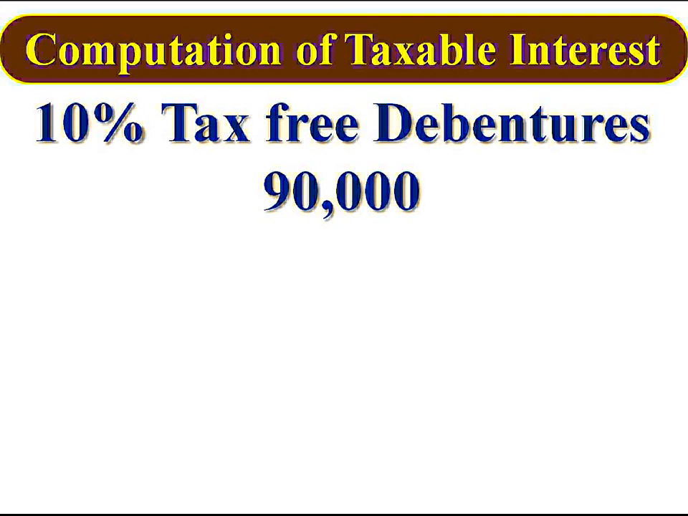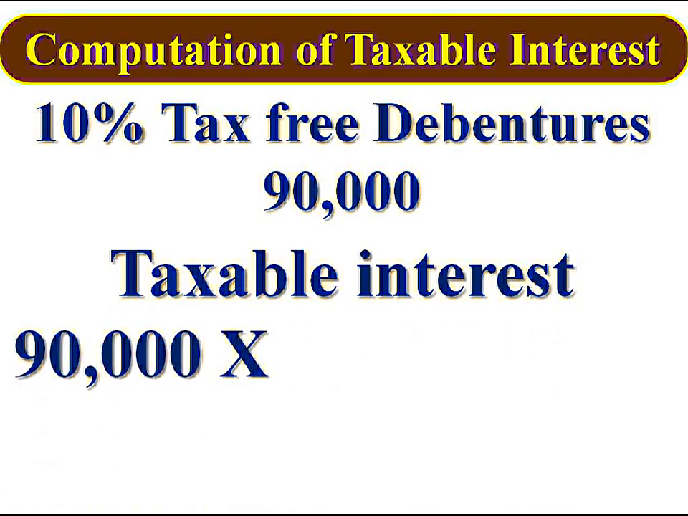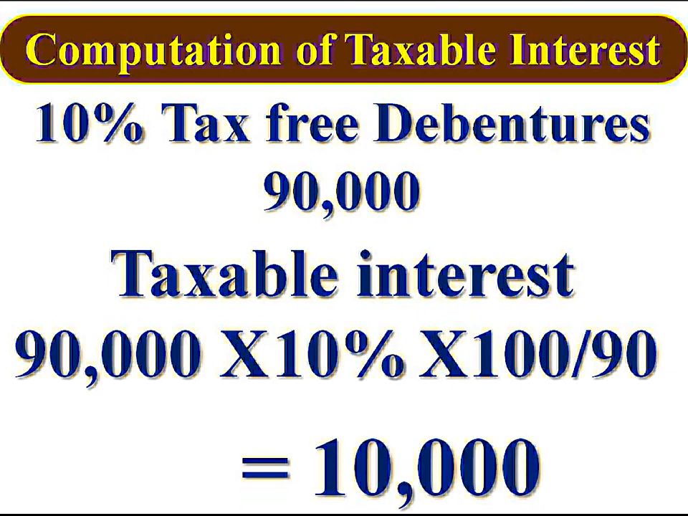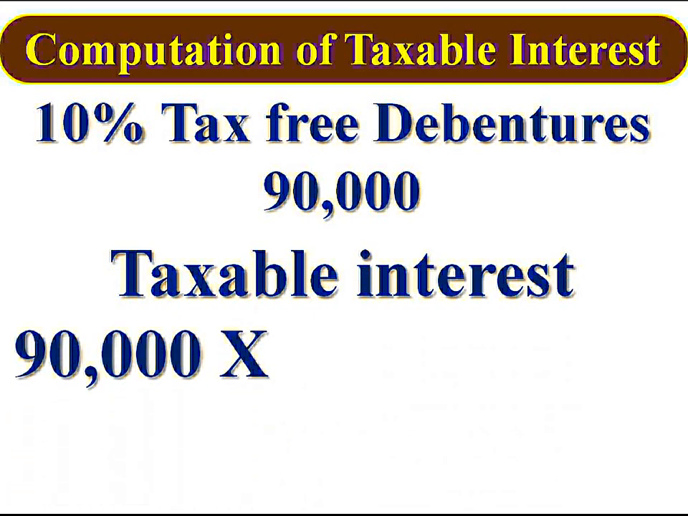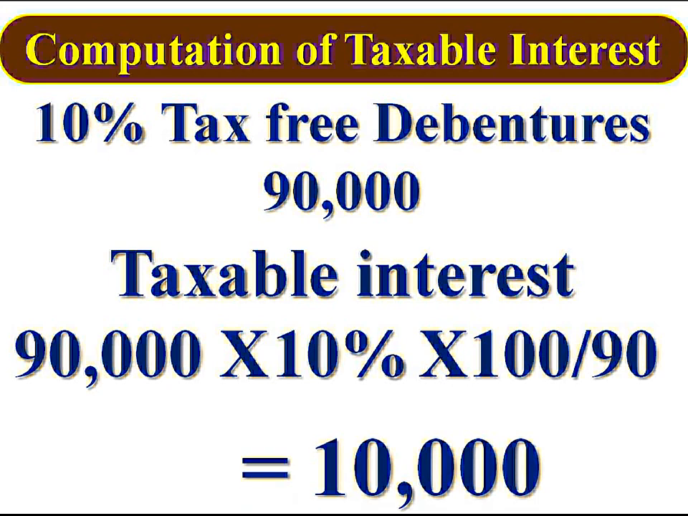We are given the rate of interest and amount of investment. Gross interest is equal to taxable interest, which is equal to 90,000 into rate of interest 10% into grossing up 100 by 90. Rupees 10,000 is the taxable interest. If it is tax-free debentures, the interest is computed as follows. Taxable interest is equal to amount of investment 90,000 into rate of interest 10% into grossing up 100 by 90. Rupees 10,000 is the taxable interest.